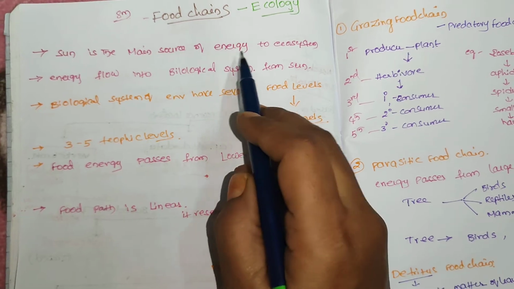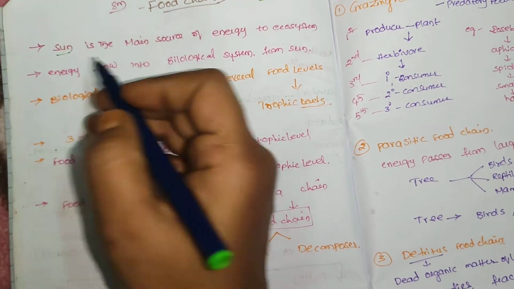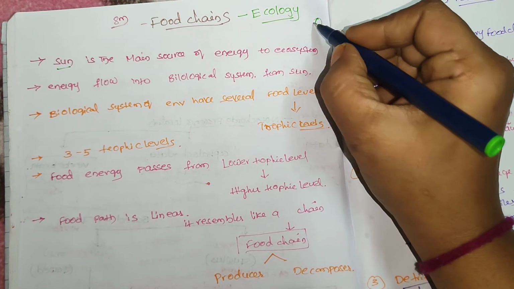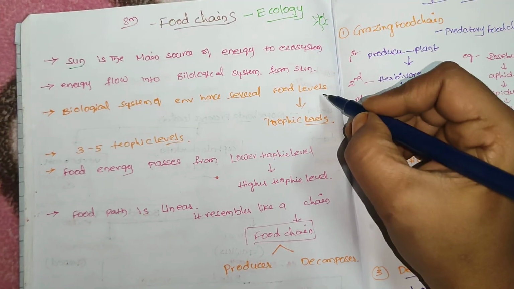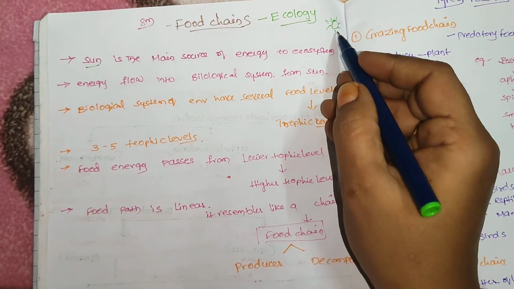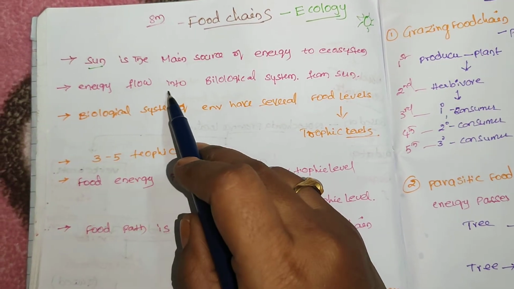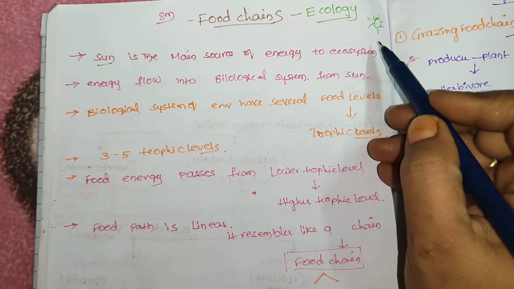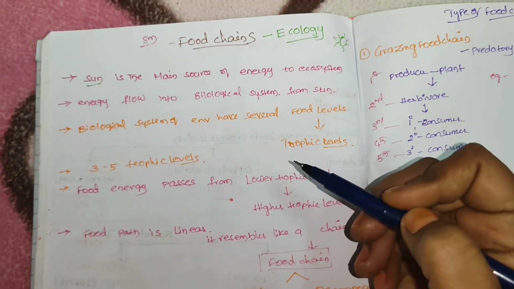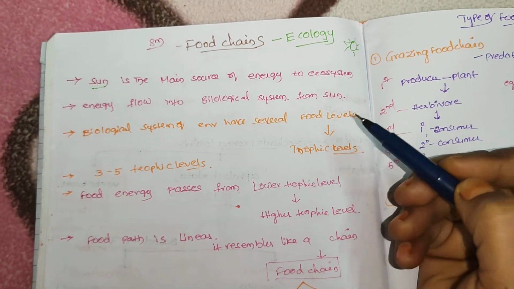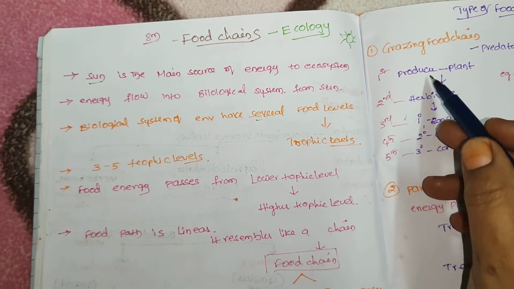The main source of energy in the ecosystem is the sun. We get energy from the sun and it reaches all organisms one by one. That is called a food chain. They utilize the energy from the sun. This energy flows into the biological system from the sun. What are biological systems? We have different types of trophic levels, several food levels from one to another.